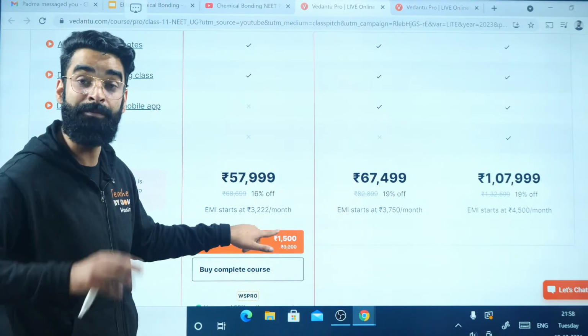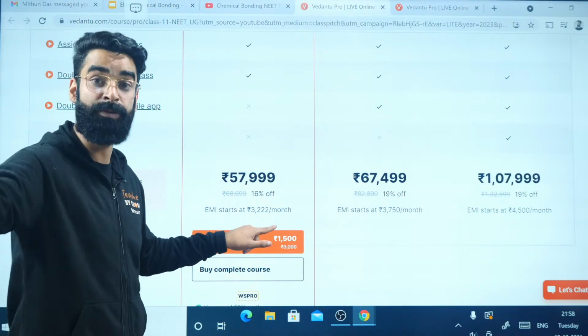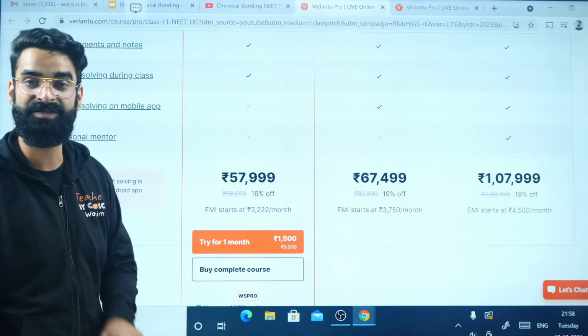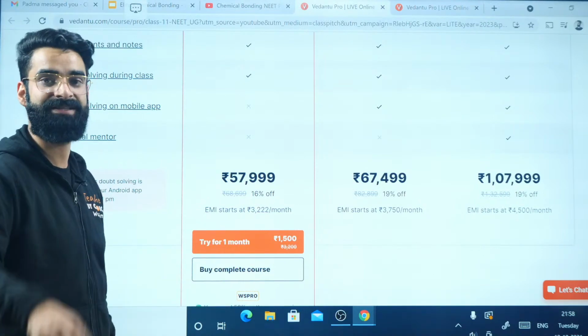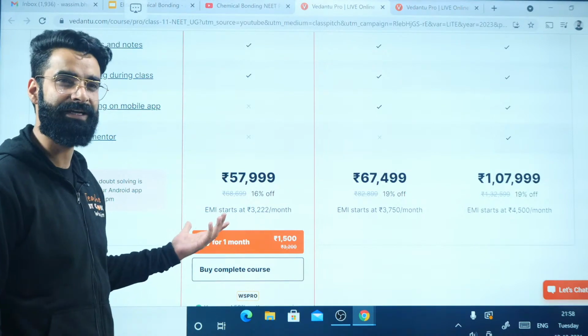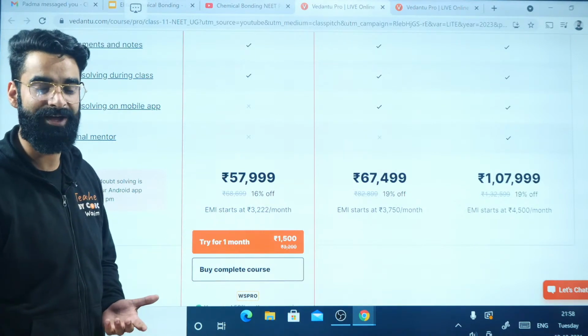That's all. For a month, you'll be sitting in the actual Vedantu platform, in the actual batch, in which you'll be getting trained by the best teachers of the country. Trust me on that. You would have seen the JEE Advanced results. In Vedantu, there were some 1,572 selections from Vedantu. I hope you know that.